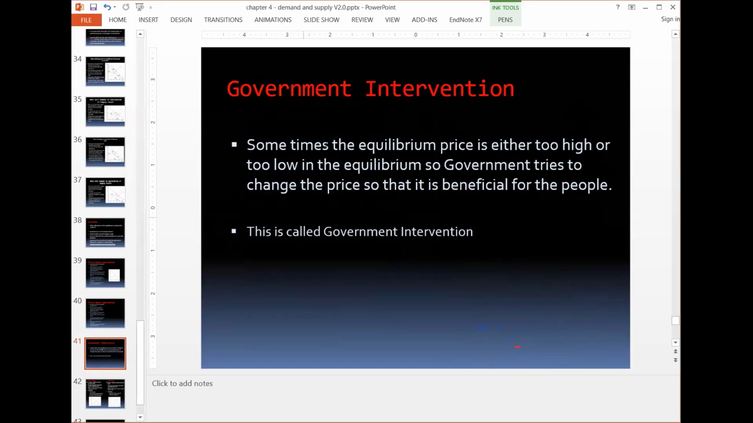Next is the topic of government intervention. Sometimes government intervenes in the market to try to manage the situation. Sometimes the equilibrium price is either too high or too low in the market. So government tries to change it so that it is beneficial for the people as buyers and or sellers. So this is called government intervention.